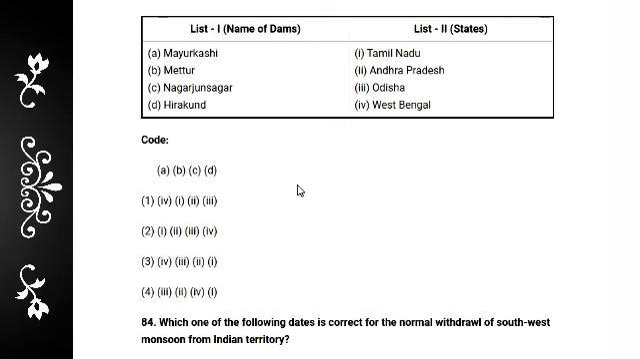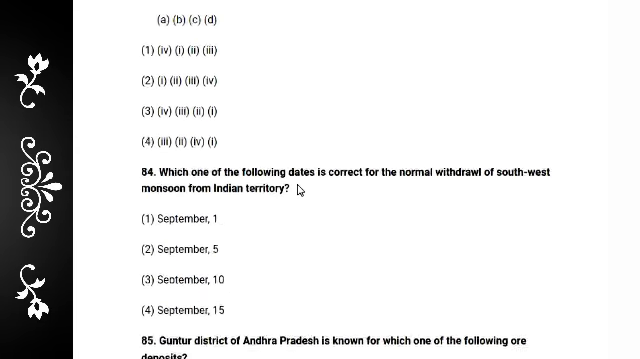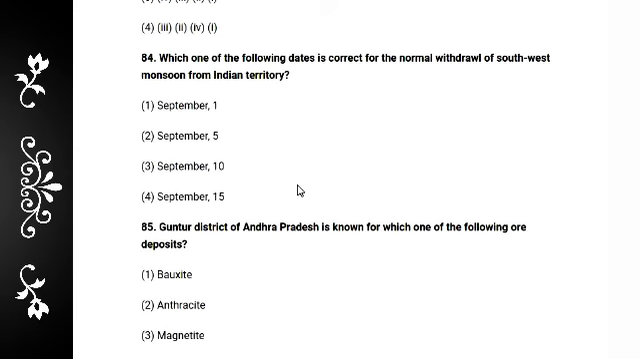I will provide a lecture video on my channel on this topic, canal irrigation of India state wise, where every state is explained, the dams and canal irrigation in our India. So you must watch. And next, question number 84: which one of the following dates is correct for the normal withdrawal of the southwest monsoon from the Indian territory? Very interesting question. The answer is September 1st, option 1.